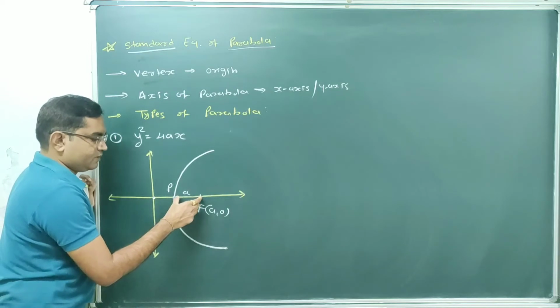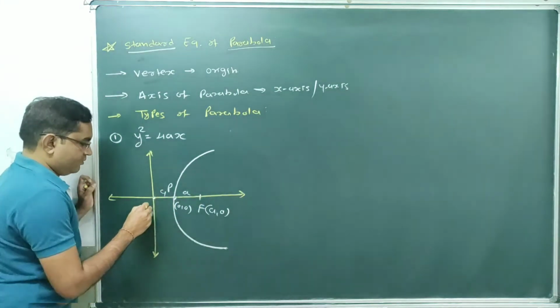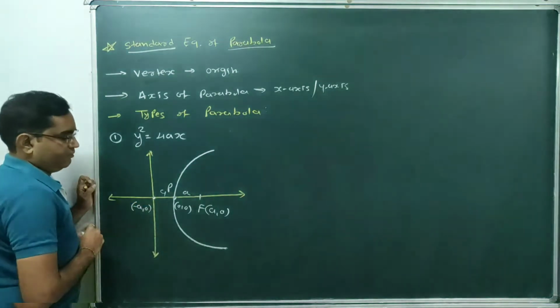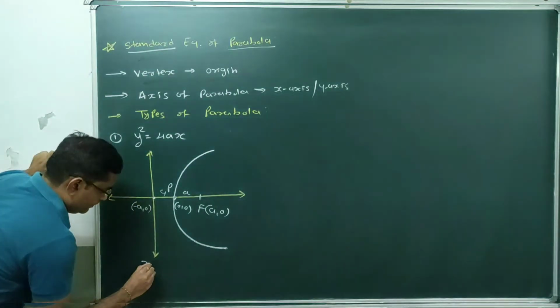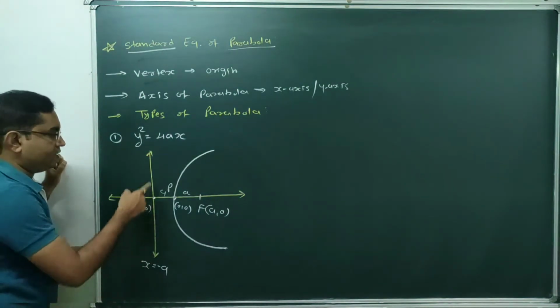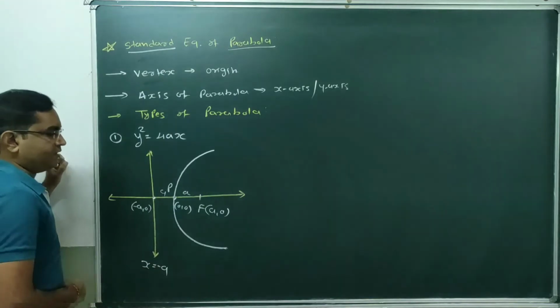So if this distance is a, this will also be a, and therefore the coordinates of this point are (minus a, 0), and hence the equation of the directrix will be x equal to minus a.